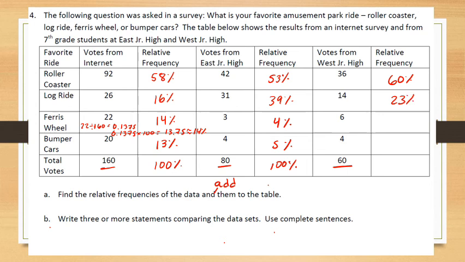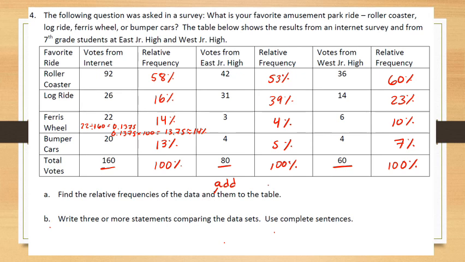For the Ferris wheel, I have 6 out of 60, and you might recognize that pretty automatically as 10%. And lastly, I have 4 out of 60, which would be equivalent to around 7%. So again, when I add all of those up, 7 plus 23 would be 30, plus 10 would be 40, plus 60 would be 100%.